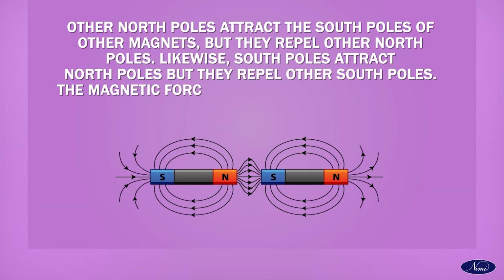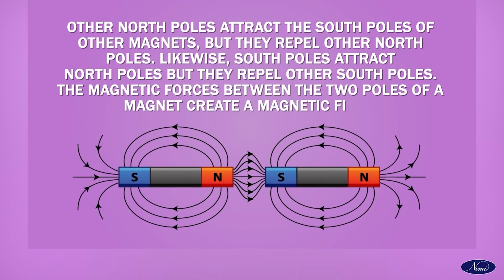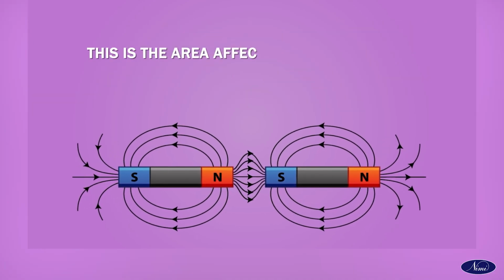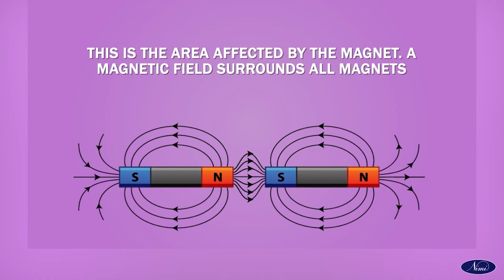The magnetic force between the two poles of a magnet creates a magnetic field. This is the area affected by the magnet. A magnetic field surrounds all magnets.